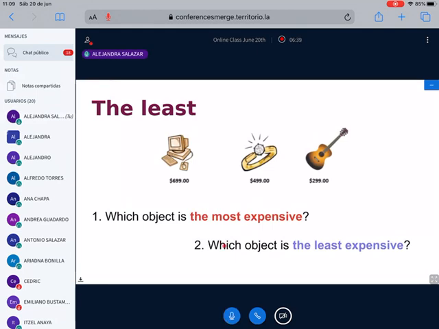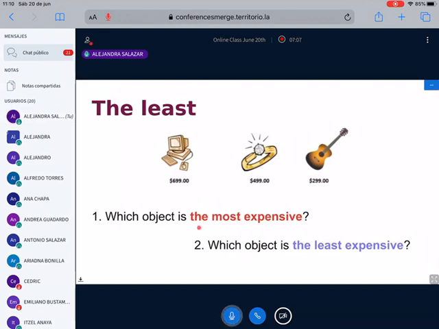Okay, so in this one, which object is the least expensive? Of these three, which one is the least expensive? The guitar is the least expensive because this one is $299.